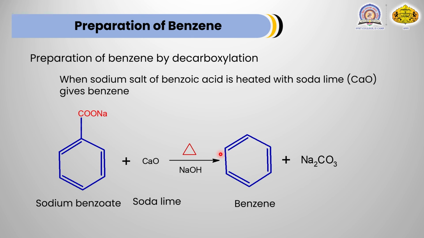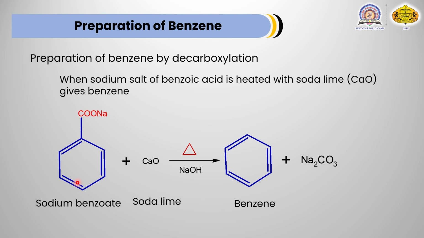Second method is preparation of benzene by decarboxylation method. Benzoic acid, when it reacts with a base like NaOH or KOH, gives its salt, in this case sodium benzoate. Benzoic acid treated with NaOH forms sodium benzoate, and this sodium benzoate is the starting compound for this reaction.